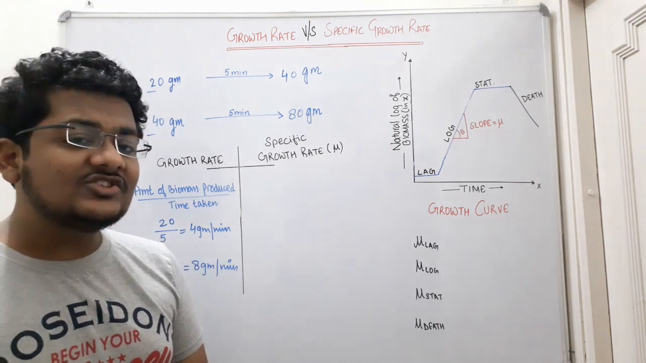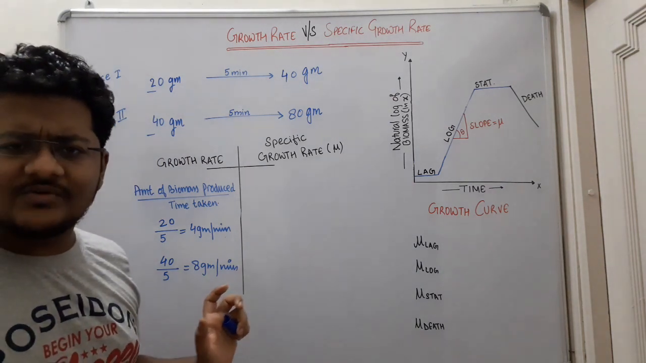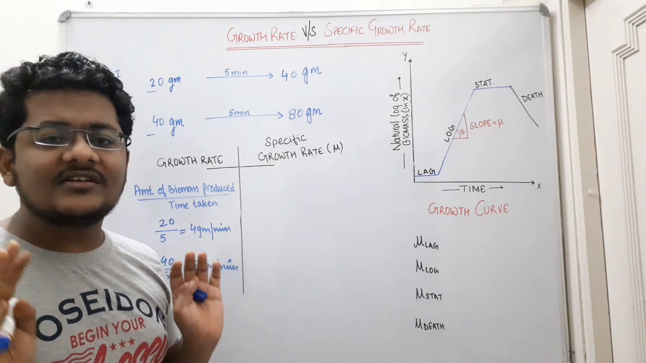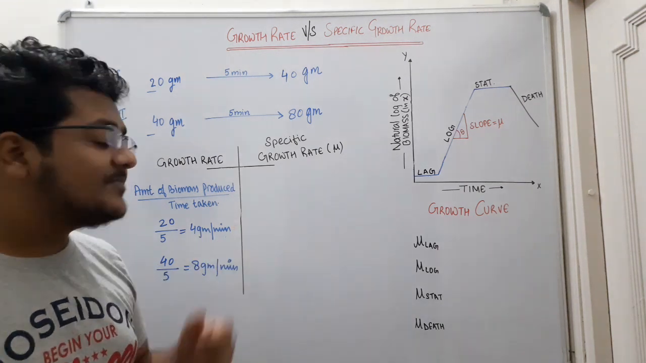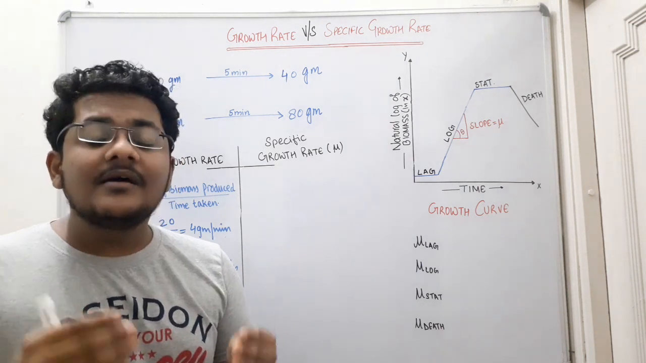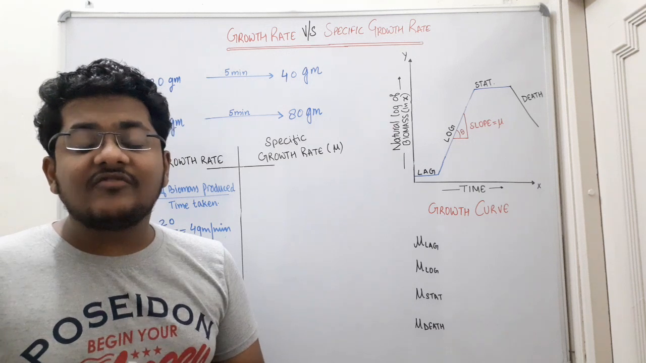So what is specific growth rate? We have discussed growth rate. Growth rate is the rate of production of biomass per unit time. So what is specific growth rate? Specific growth rate is the rate of production of biomass per unit time, per unit initial concentration of biomass.